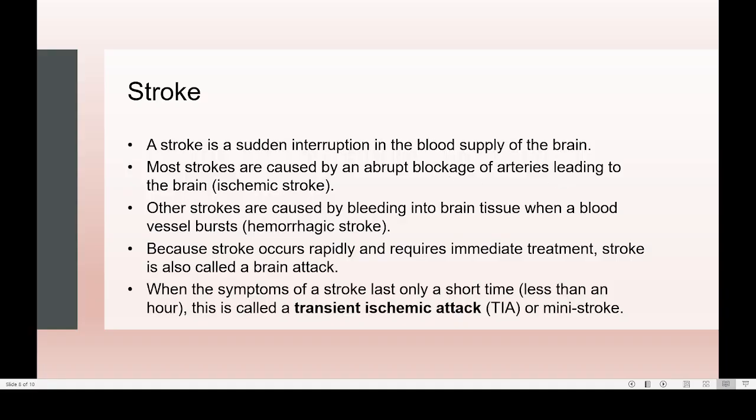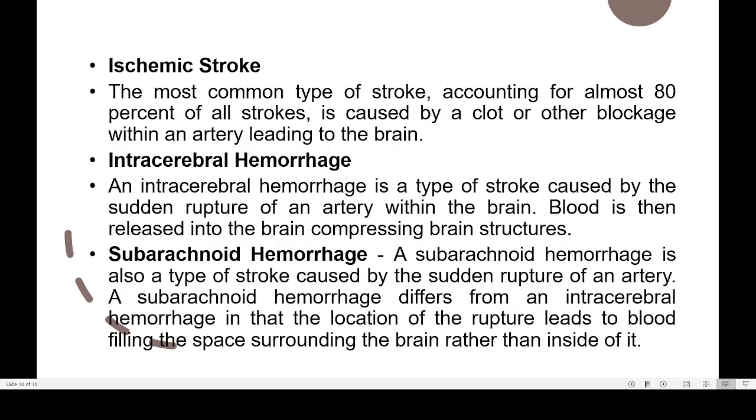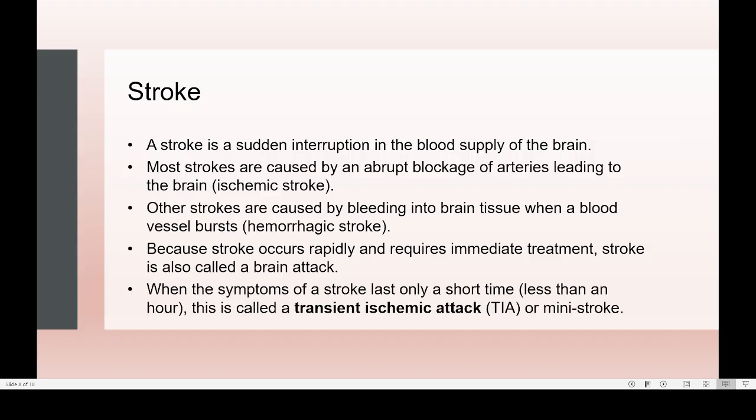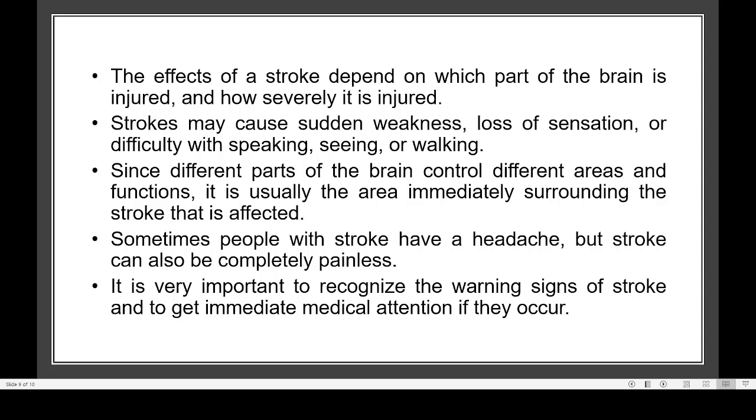Now there is another situation in which there is some clot, and as a result of clotting, certain blood vessels are blocked. And what happens is that the blocked blood vessel may rupture or break, releasing blood into the brain. Then it is known as a hemorrhagic stroke. So these are the two common types of stroke that we can see, ischemic stroke as well as hemorrhagic stroke. The problem with stroke is that it can damage the brain.